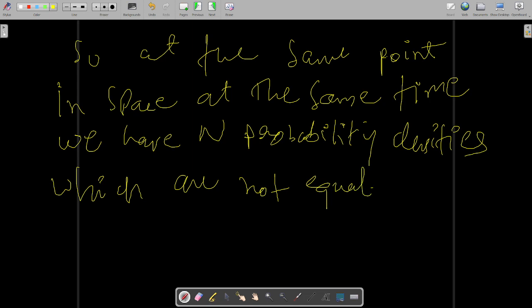If they would have been equal, then it would have been all right. But at the same point, at the same time, a single particle has n different probabilities. It is very ridiculous.